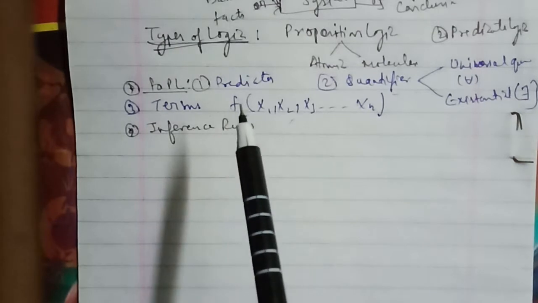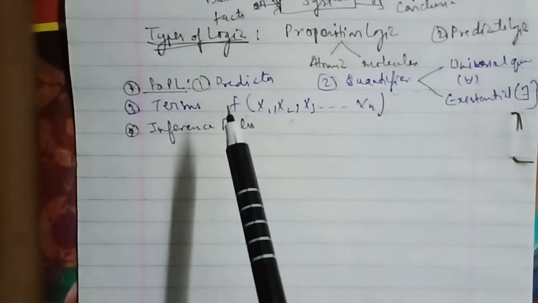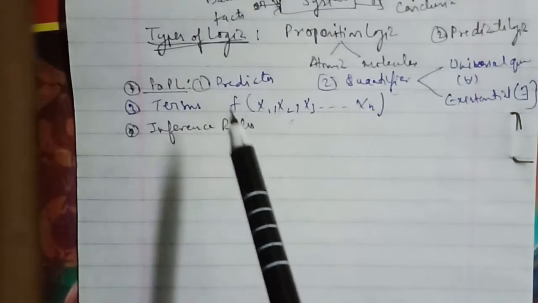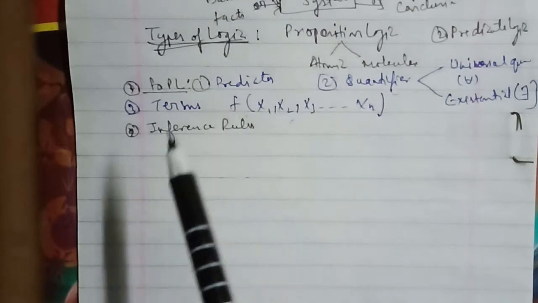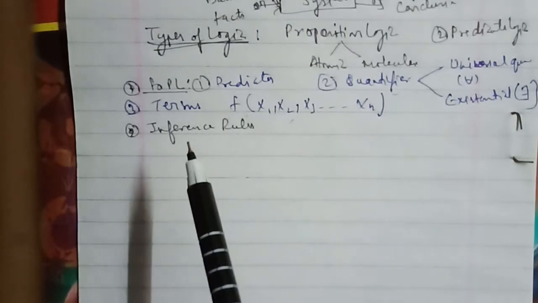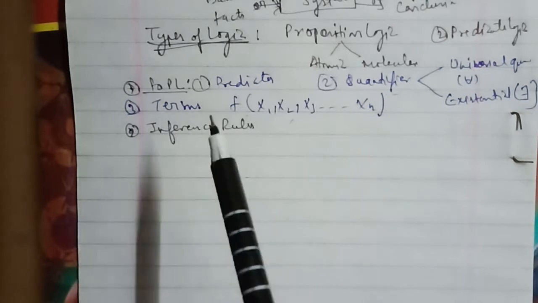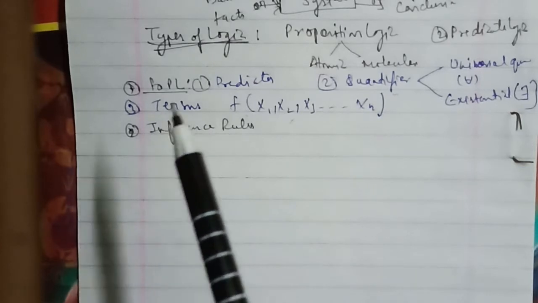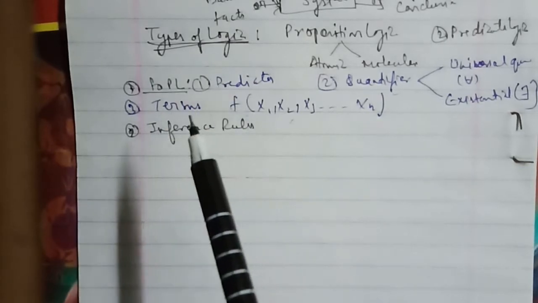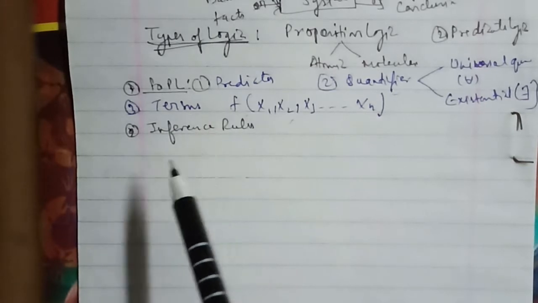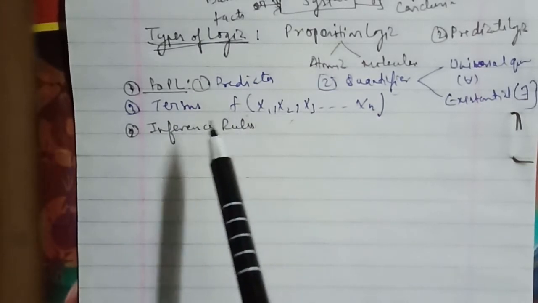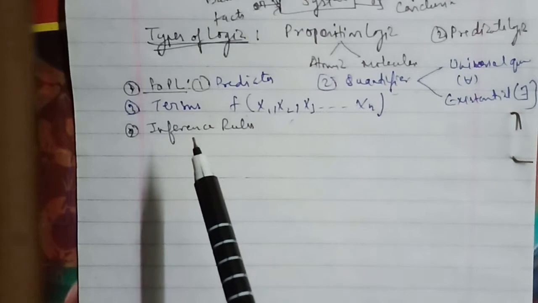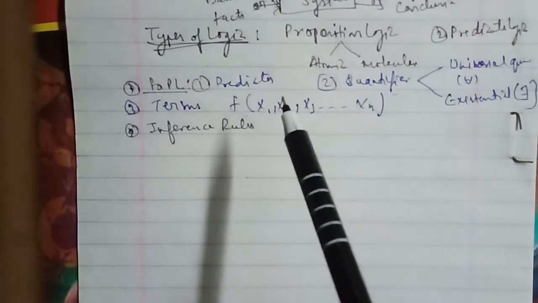For propositional logic, we have addition, simplification, modus ponens, modus tollens, disjunctive syllogism, hypothetical syllogism, constructive dilemma, destructive dilemma, and negation, which we had done in the last class. And for predicate logic, the rules of inference are universal instantiation, universal generalization, existential instantiation, and of course existential generalization, which we discussed in detail in the last class here.